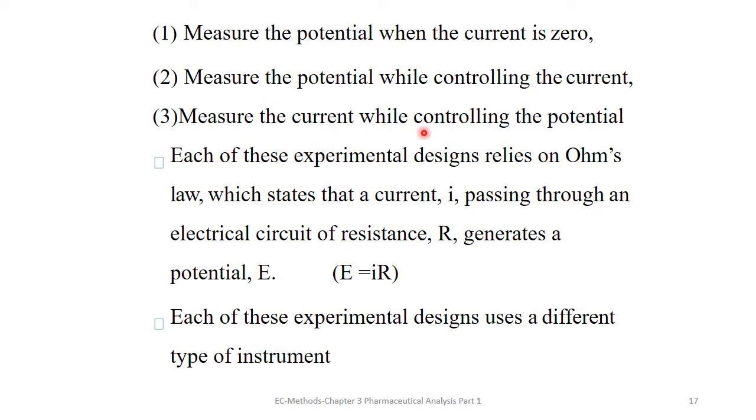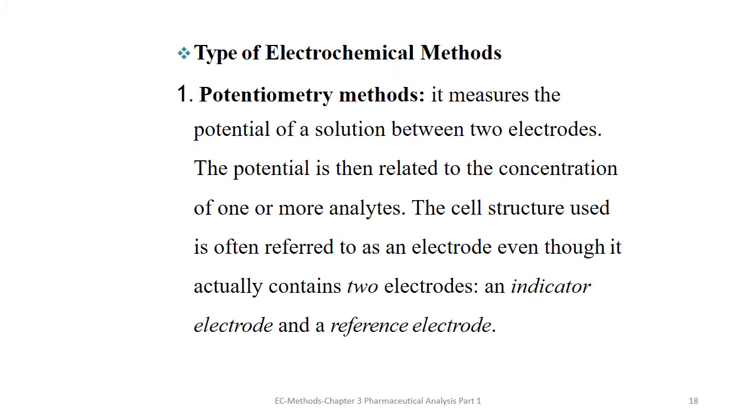Number three, measure the current while controlling the potential. Each of these experimental designs relies on Ohm's law, which states that a current passing through an electric circuit of resistance R generates a potential E. Each of these experimental designs uses a different type of instrument.